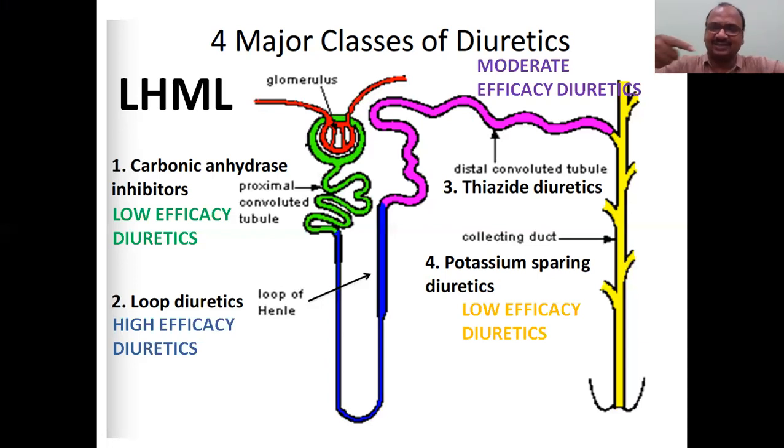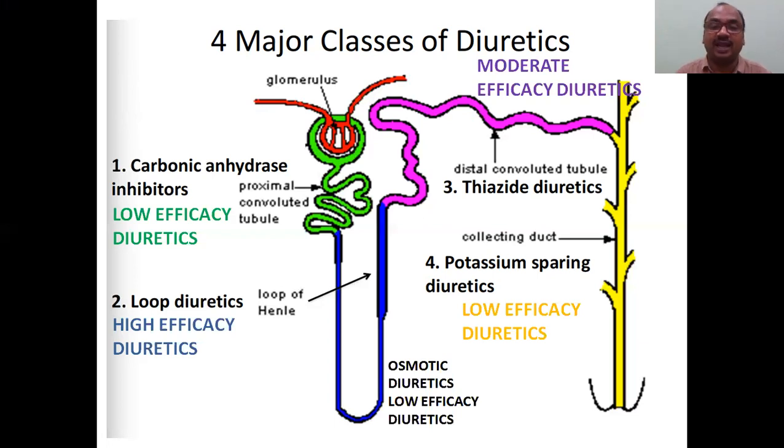You have to practice this, so I will clear off now. And apart from that, here you can see one more thing you especially have to keep in your memory: osmotic diuretics, low efficacy diuretics. It acts exactly in the loop of Henle, this part, the ascending loop of Henle. This is called the descending loop of Henle, descending part because it descends, whereas the other ascends. Osmotic diuretics act on the ascending loop of Henle. Okay, and it is low efficacy. This you have to keep in your mind separately.